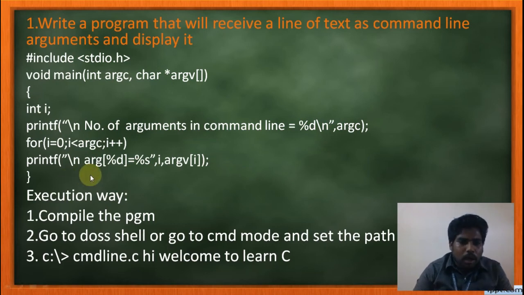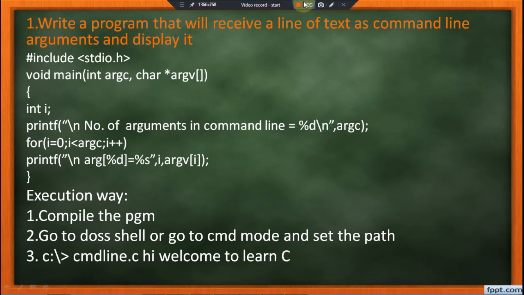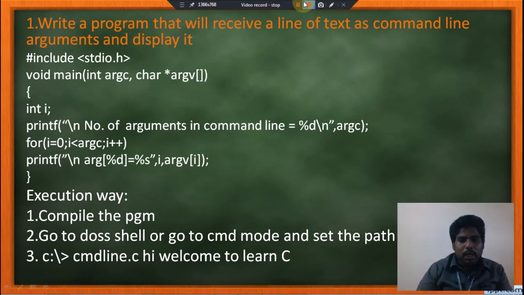Here, argument vector of i, for i equal to 0, the 0th position, is a string. So %s, comma, argument vector of i. The value at the 0th position will be printed here, which is cmdline.c. Again the for loop is incremented. Now the i value is 1, so hi will be printed. Now the i value is 2, so welcome will be printed. Now i is 3, so to will be printed. Then learn, then C. Like that, one by one it will be printed. We can see the output so you can understand clearly.